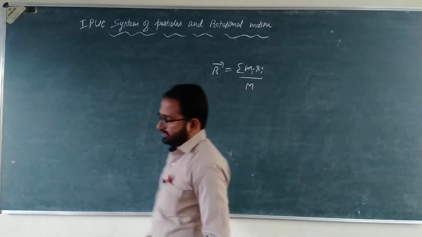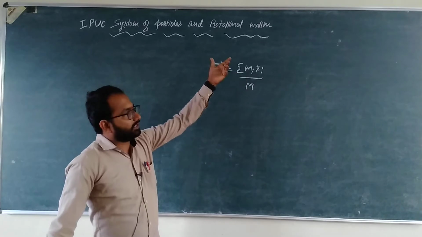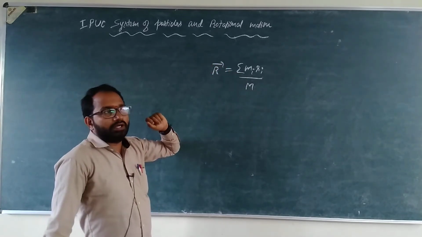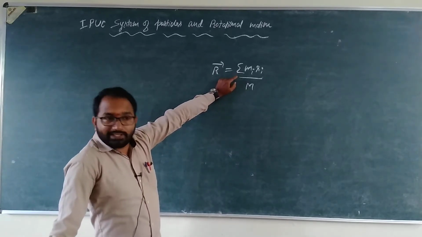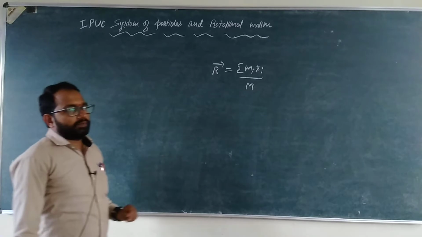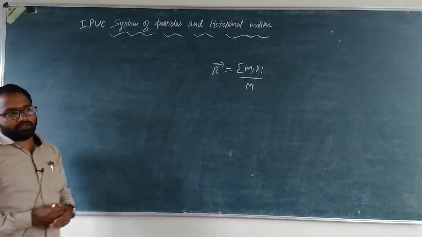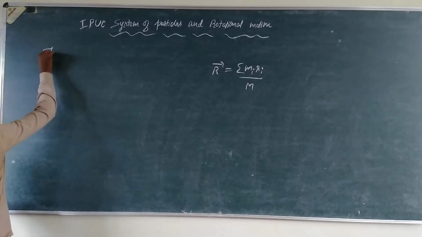So in that case, this summation becomes integration.